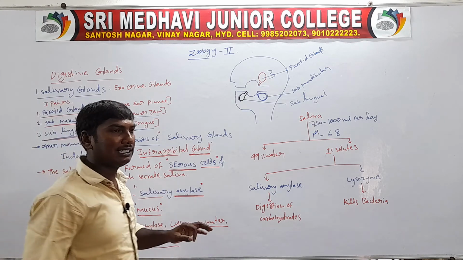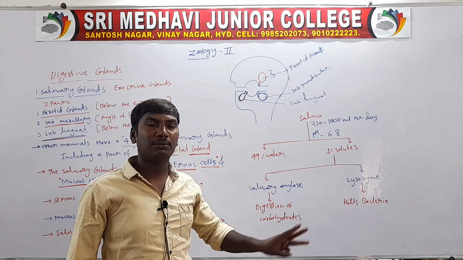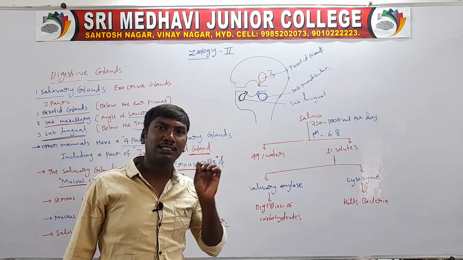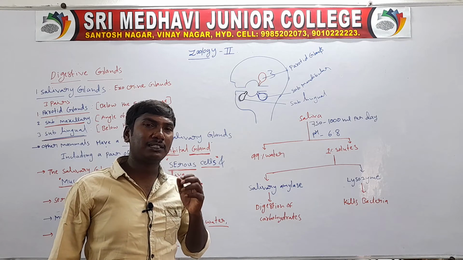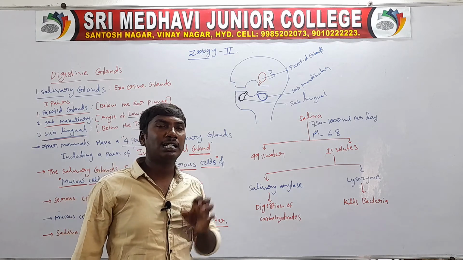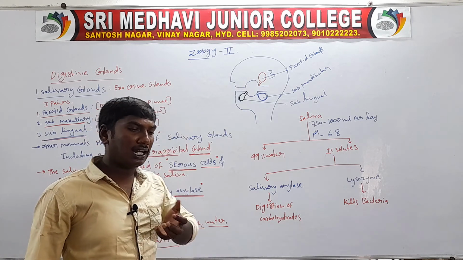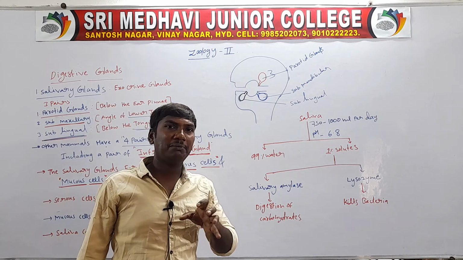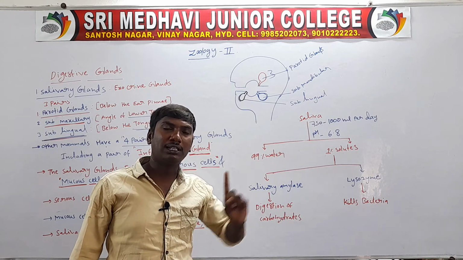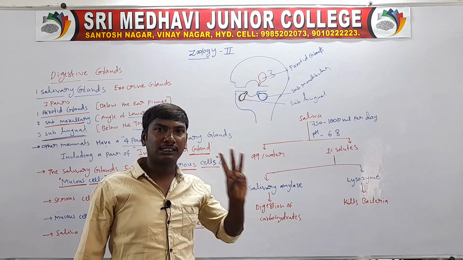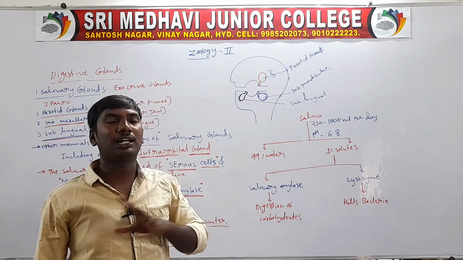The salivary glands are three pairs: parotid glands, submaxillary glands, and sublingual glands. The parotid gland is located below the ear pinna. The submaxillary gland is present at the angle of the lower jaw. The sublingual gland is present below the tongue. Other mammals like rabbits have four pairs of salivary glands: parotid, submaxillary, sublingual, and the fourth one is the infraorbital glands.